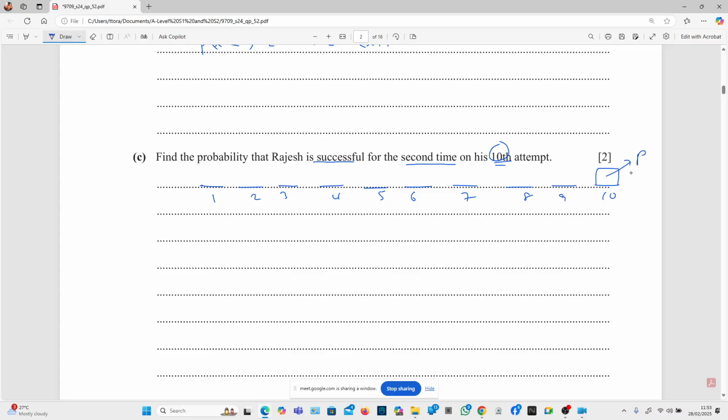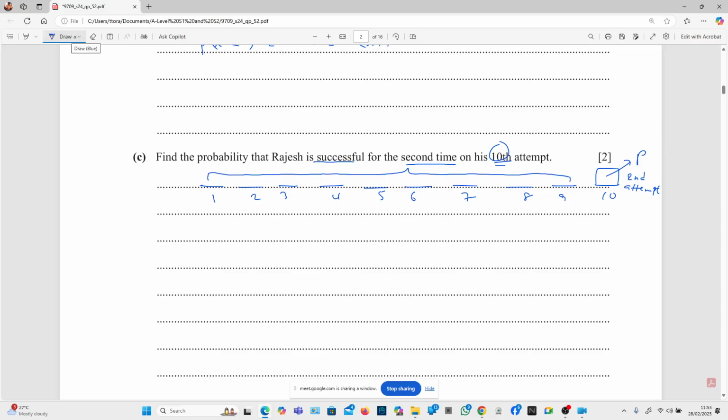He's successful here on his second success. So the first time he's successful could be any of those 9 trials, isn't it? So in those 9 trials, we have 1 success.